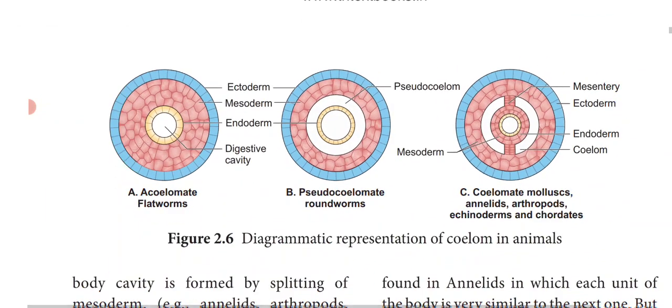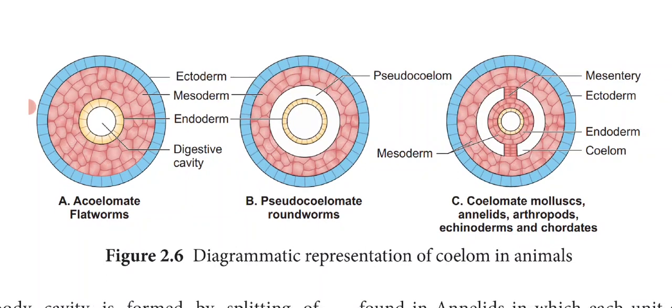So in this picture you can see the acoelomates. In acoelomates you can find the ectoderm and the endoderm, and the digestive cavity forms from the endoderm. In between the ectoderm and the endoderm there is no space or cavity; instead it is filled with cells. So it is called